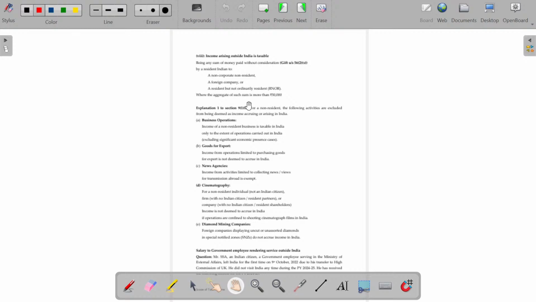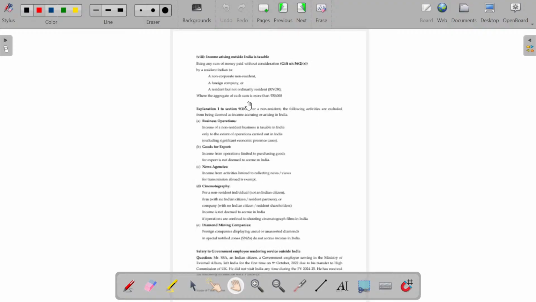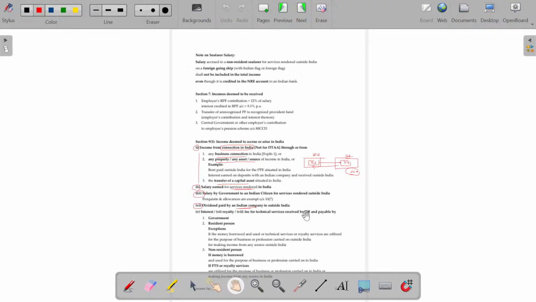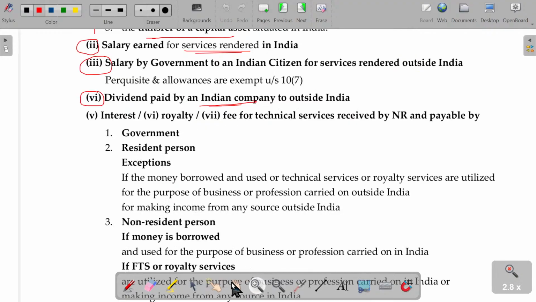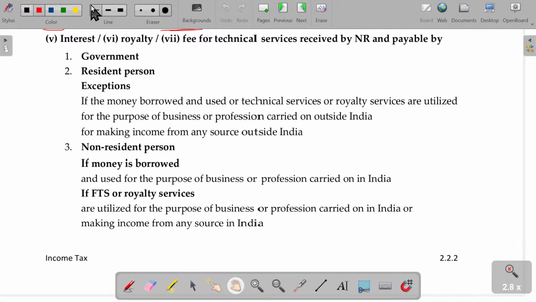Then the fifth one is the most important case. Fifth one is the most important case here. Clear? Interest, royalty, fee for technical services. These are the three elements. Section 9, clause 1, sub-clauses 5, 6, 7. All three are special incomes: interest, royalty, fee for technical service.